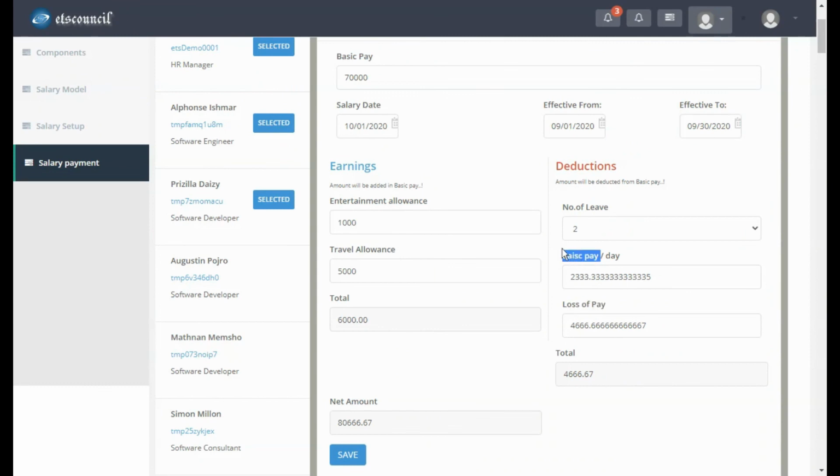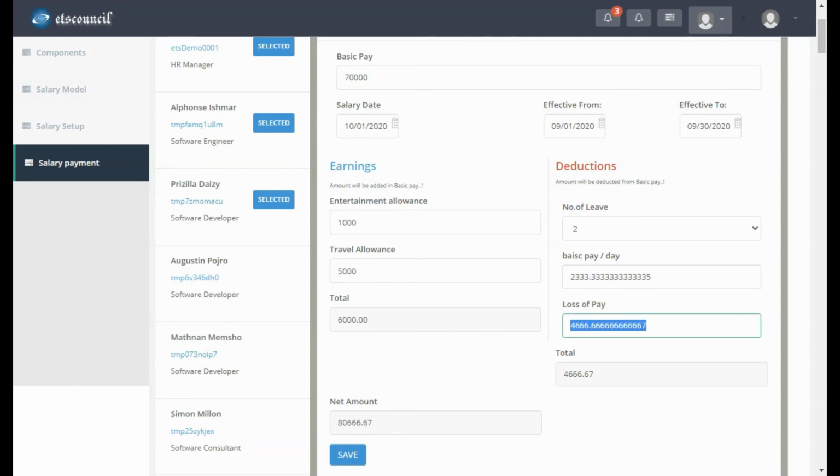Here, for the loss of pay, let's say your person has taken leave beyond his permitted time. They will be marked as part of loss of pay. Let's say this person has taken two days of loss of pay, right? Then, based on the basic pay, the loss of pay will be deducted automatically.